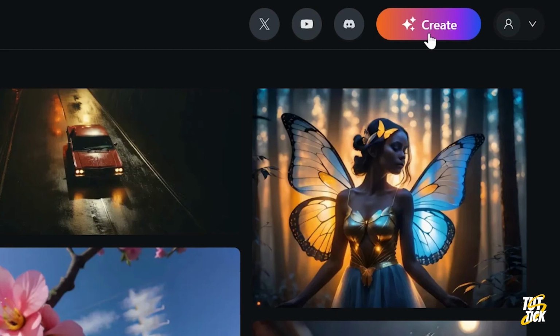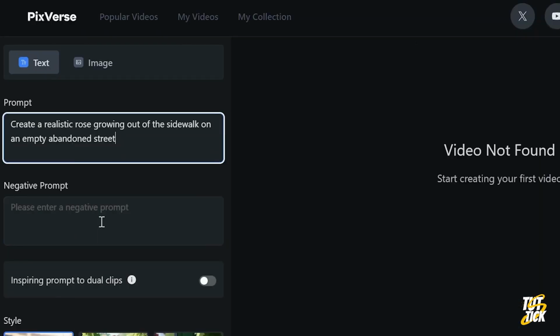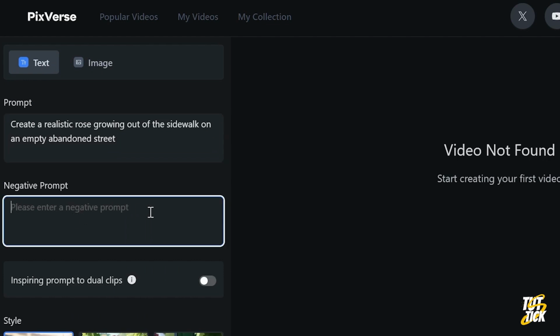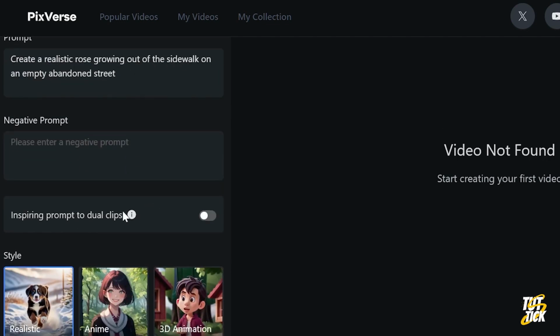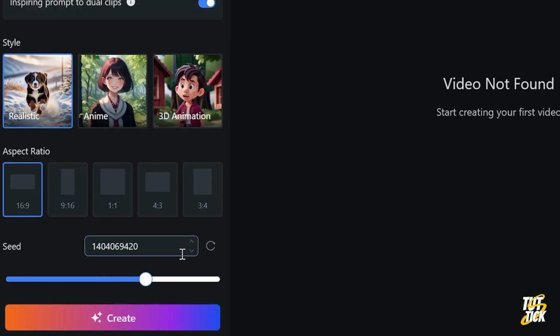Click on the Create option and enter the main page. Here you can write your own prompt, and by adding a negative prompt, you can increase the accuracy of your output. By turning on the Inspiring prompt to Dual Clip option, you can create 2 videos and choose between them. From the Style section, you can choose between realistic, anime, or 3D animation. Specify the frame size in the Aspect Ratio section, and after setting the seed, receive your output.